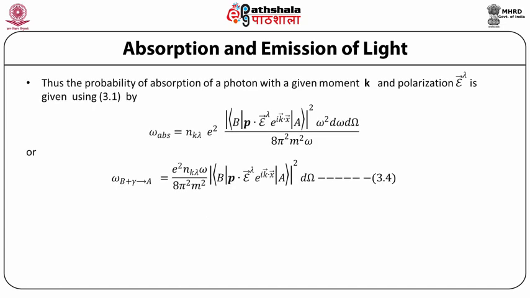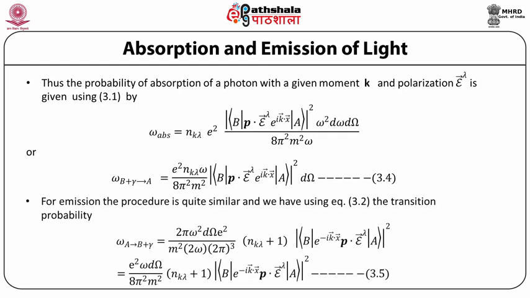Thus, the probability of absorption of a photon with a given momentum k and polarization ε_λ, using 3.1, is given by the transition probability of absorption equal to n_kλ e² times the matrix element between B and A of p·ε e^{ik·x}, squared, times ω² dω dΩ. dω is for the energy and dΩ is for the theta, phi angles in the phase space, divided by 8π² m² ω. Or the transition probability for the B state plus a photon going to the A state, which is the absorption process, is given by e² n_kλ ω divided by 8π² m², matrix element between B and A of p·ε_λ e^{ik·x}, whole thing squared, times dΩ.